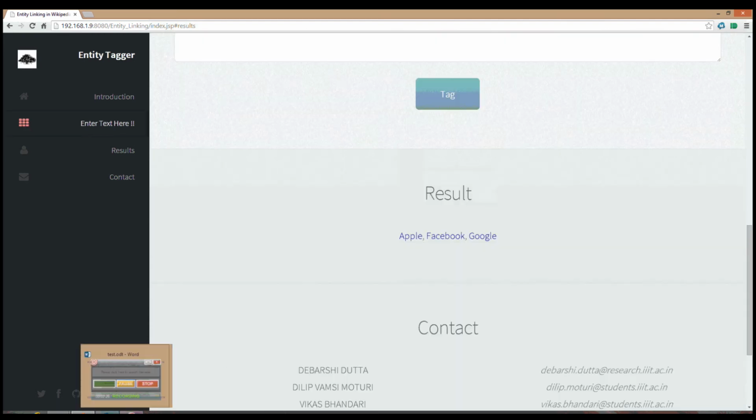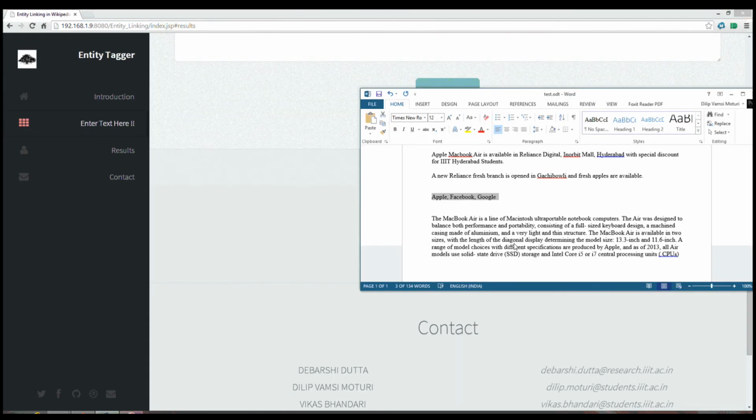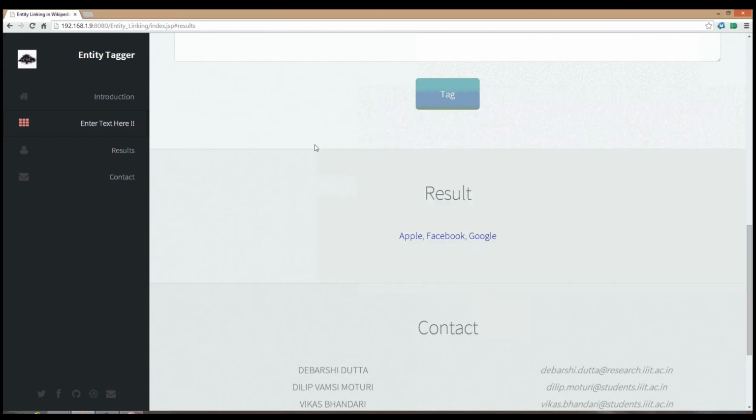Now I'm going to give another input which has a bit of huge text compared to the other texts. So I'm going to give a text about Apple MacBook Air. So you can observe now.